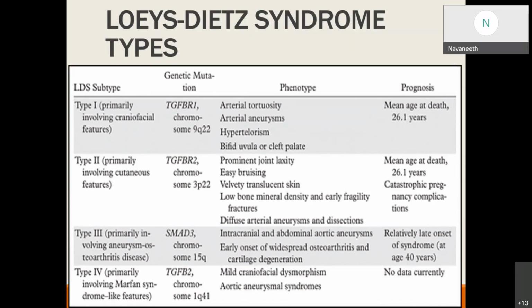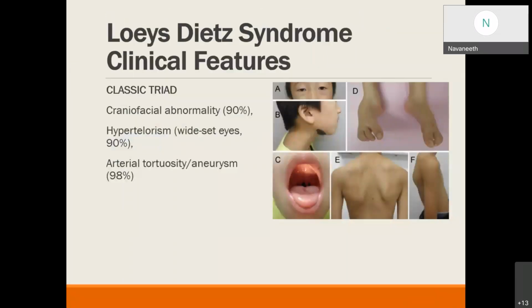Type 3 Loeys-Dietz syndrome is a SMAD3 gene mutation. Here there is aneurysm with osteoarthritis, predominantly abdominal aneurysm, and intracranial aneurysm can also occur. Widespread osteoarthritis with cartilage degeneration will be seen in these patients in late onset, more than 40 years of age. Type 4 presents with Marfan-like features, a transforming growth factor beta 2 mutation. Similar craniofacial dysmorphism and aortic aneurysmal syndromes will be seen in these patients.